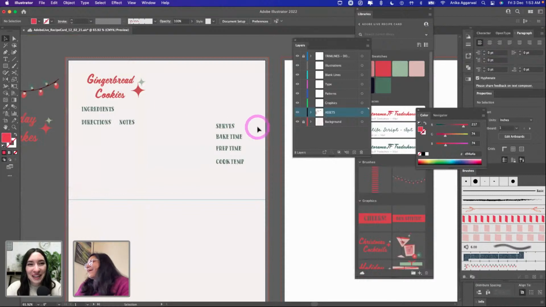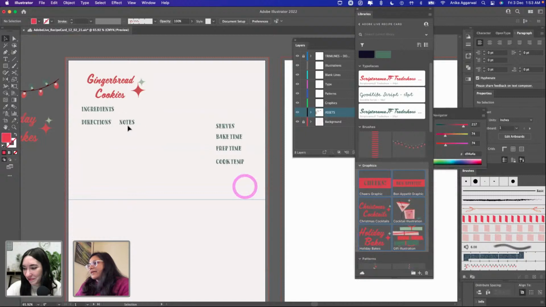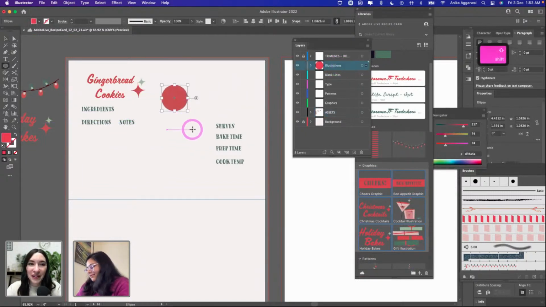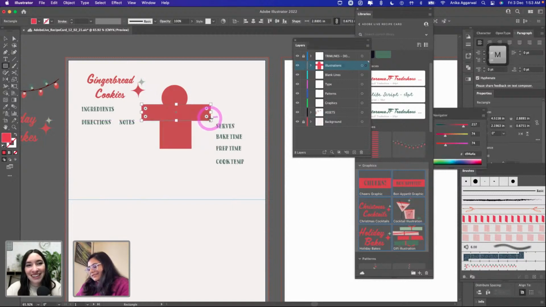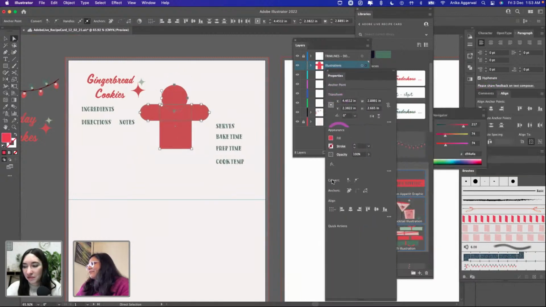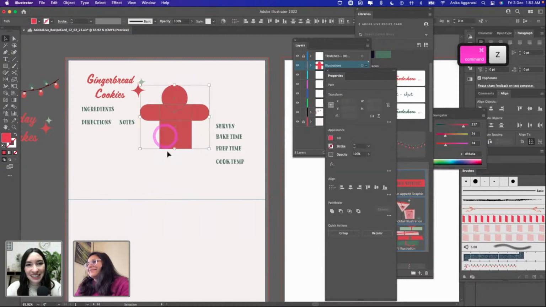We have gingerbread cookies here, and then we have all of these fun graphics. Again, you can make a gingerbread cookie real quick. Let me show you a 2-second tutorial. Make a circle. We make a thing, and then we use another shape right over here. Use the direct selection. Make the hands. You align everything. Where is my properties? Oh man, what did I do wrong? Okay, anyway, you get the idea.